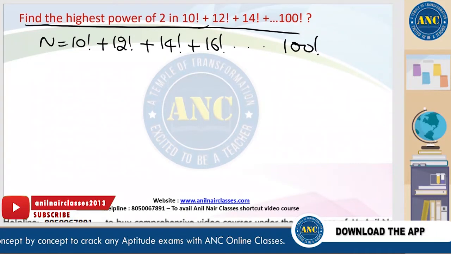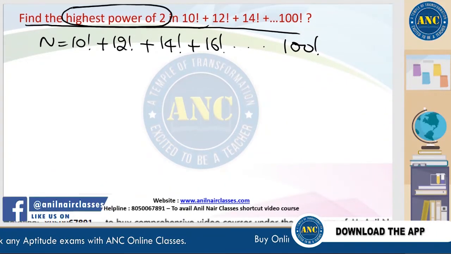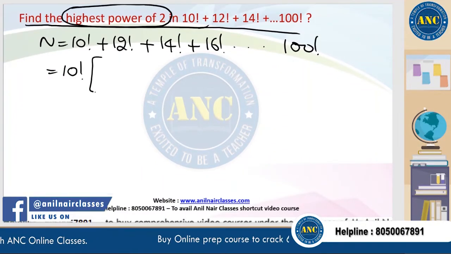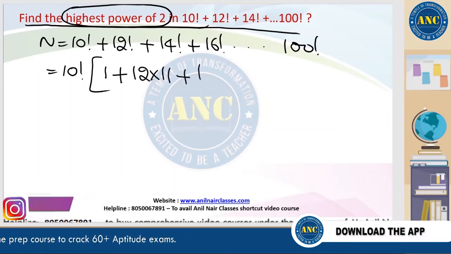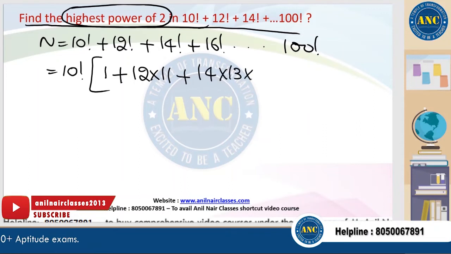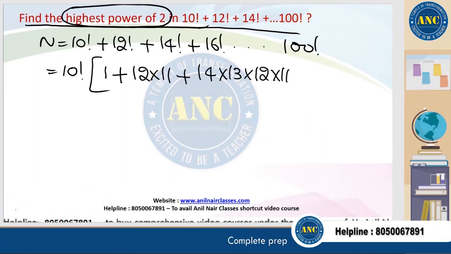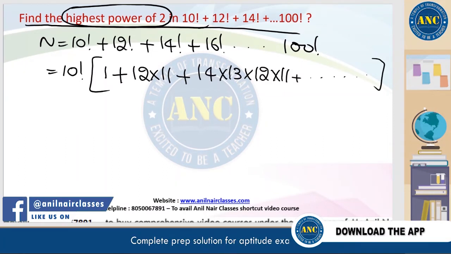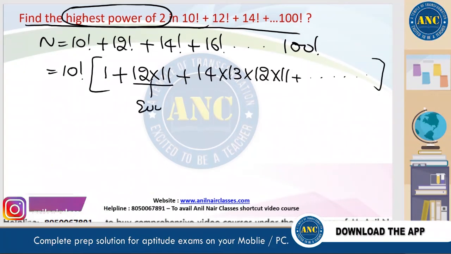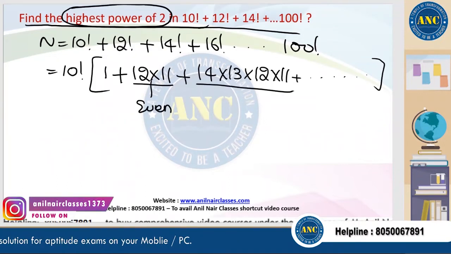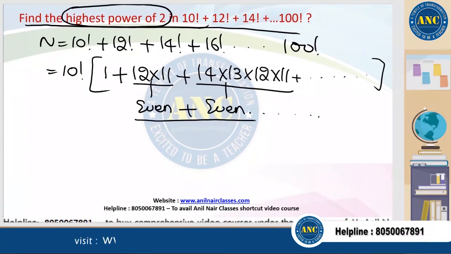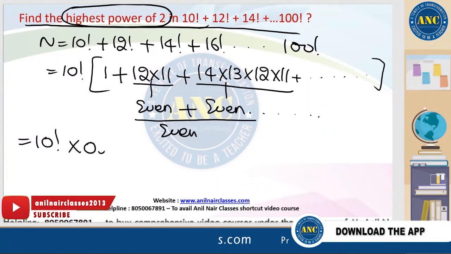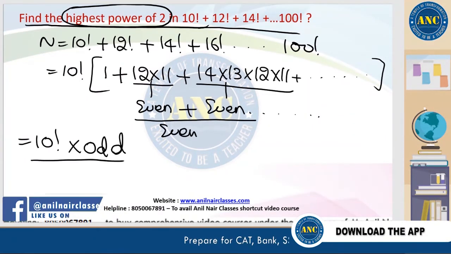Now see here, highest power of 2 we require. 10 factorial, if I take common, 1 plus 12 factorial is 12 into 11 into 10 factorial. 14 factorial is 14 into 13 into 12 into 11 into 10 factorial and so on. 12 into 11, any number multiplied by 2, it is an even number. 12 contains 2, it is also an even number. Even, if I add, I will get even. What is 1 plus even? Odd. This is nothing but 10 factorial into odd.